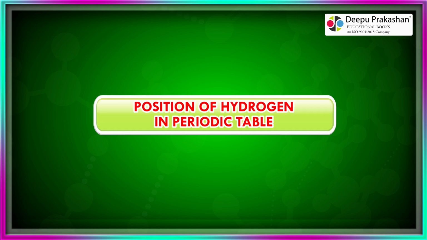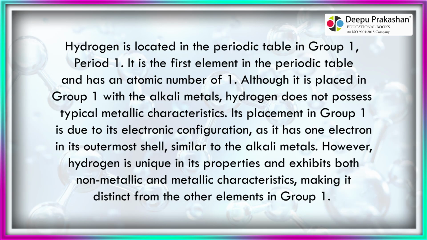Position of hydrogen in the periodic table. Hydrogen is located in the periodic table in group 1, period 1. It is the first element in the periodic table and has an atomic number of 1.